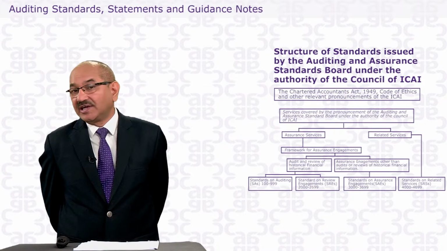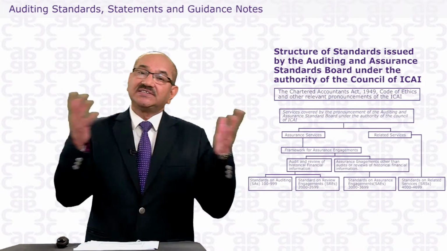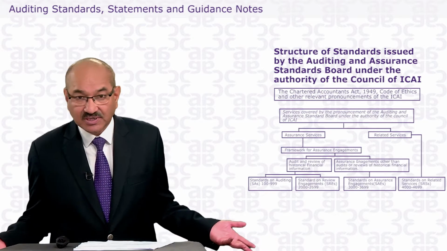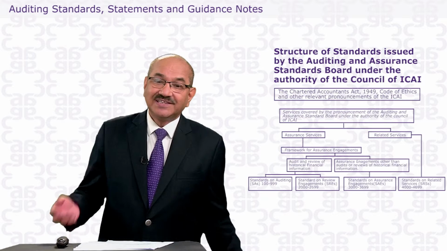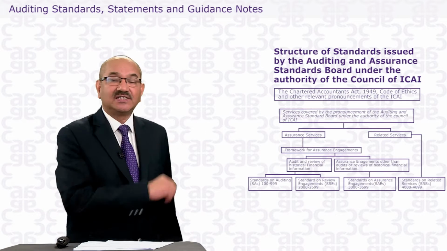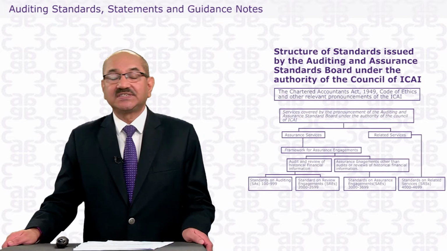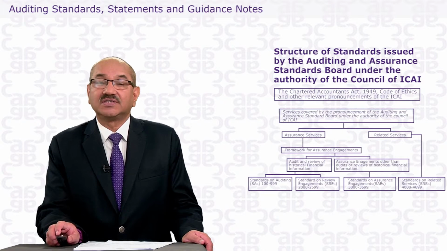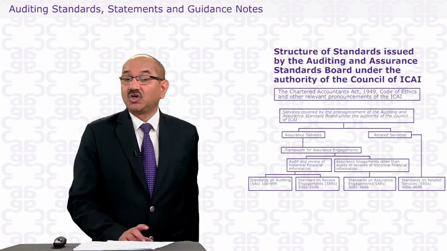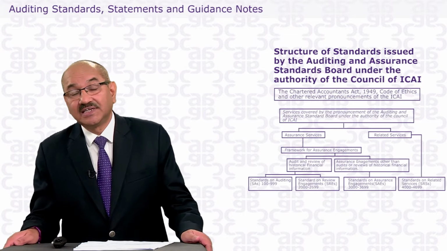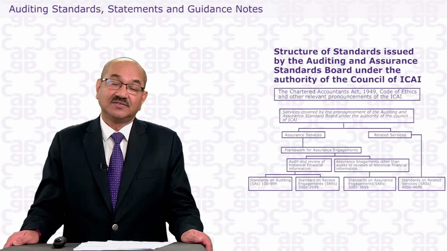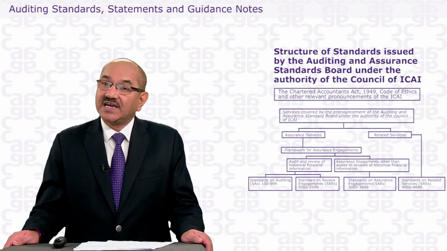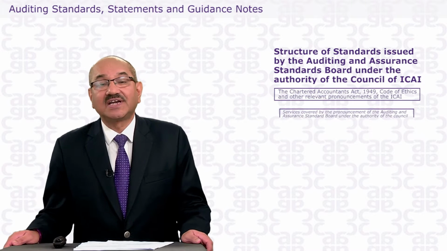How should the auditor discharge his responsibility under these assignments, what type of report should he issue, and whether he should give assurance or not? For them we have two standards, which are called standards on related services, and they give guidance to the chartered accountant about this. So dear student, that is the total of the standards. They are called engagement standards, and engagement and quality control standards. All these standards which I told you, the 43, are engagement standards.